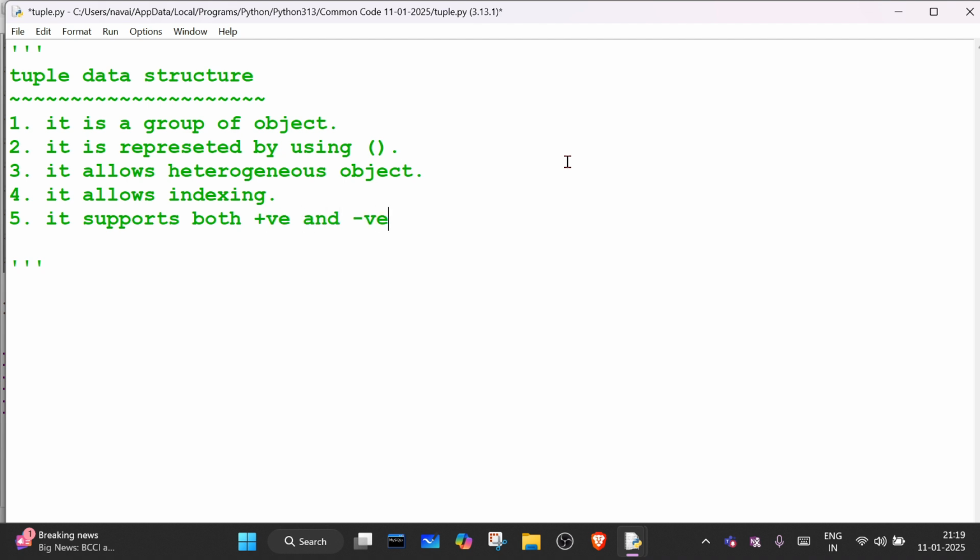There are two data structures which are very important at the point of interview, which are list and tuple. These two are among the most commonly asked data structures at the time of a Python interview.